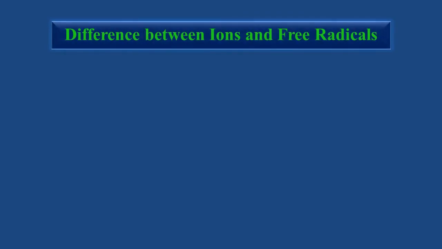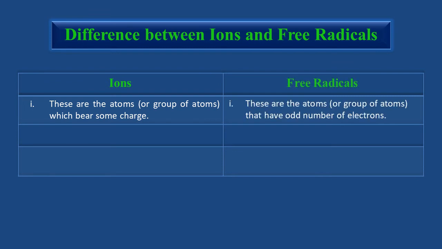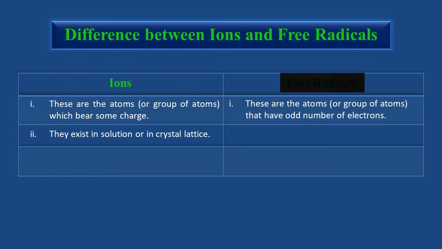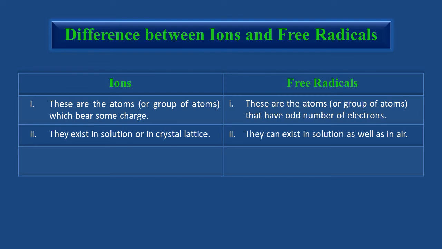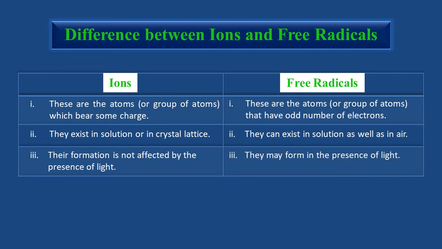Let us now differentiate free radicals from ions. As you know, ions are the atoms or group of atoms which bear some charge. On the other hand, free radicals are the atoms or group of atoms that have an odd number of electrons. Secondly, ions exist in solution or in crystal lattice, whereas free radicals can exist in solution as well as in air. The formation of ions is not affected by the presence of light. On the other hand, free radicals may form in the presence of light.